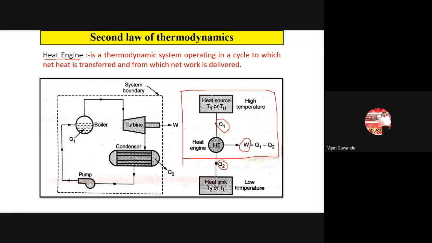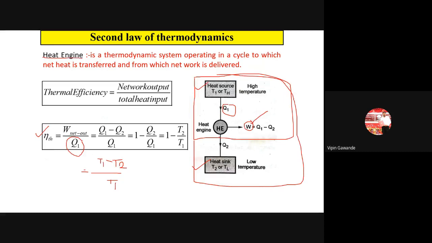So this system is impossible, this red box only. That means the heat engine taking the heat from one high temperature source and performing the work is impossible. So what is then possible? This system is possible. Total system is possible. That means the heat engine will develop the work only when it will absorb the heat from the heat source, and it will reject the heat to the heat sink, the low temperature reservoir. So when the heat engine is connected between the two reservoirs, then only the work is performed.